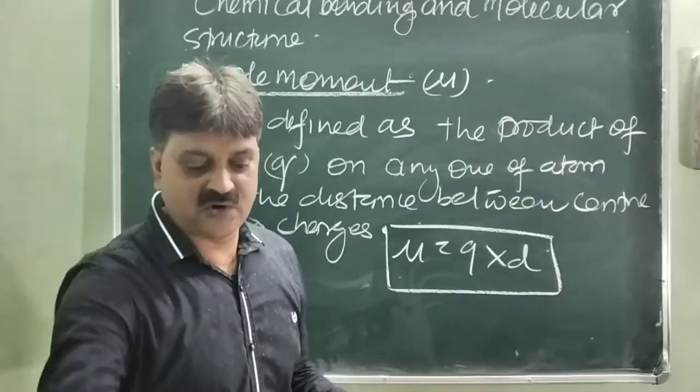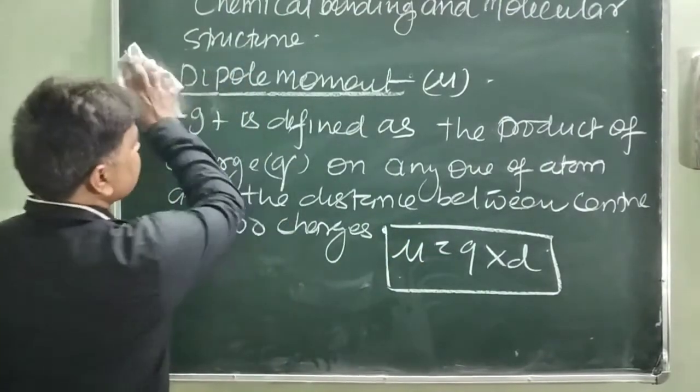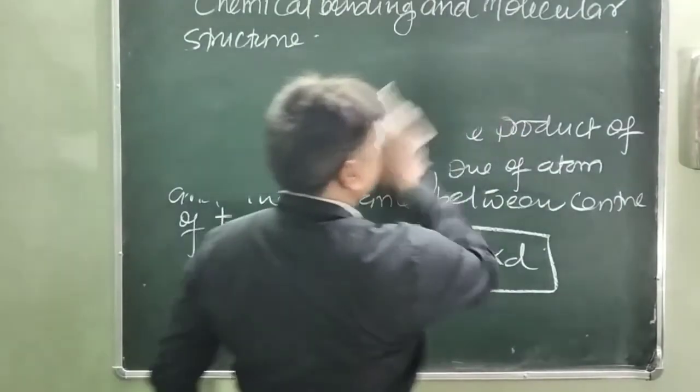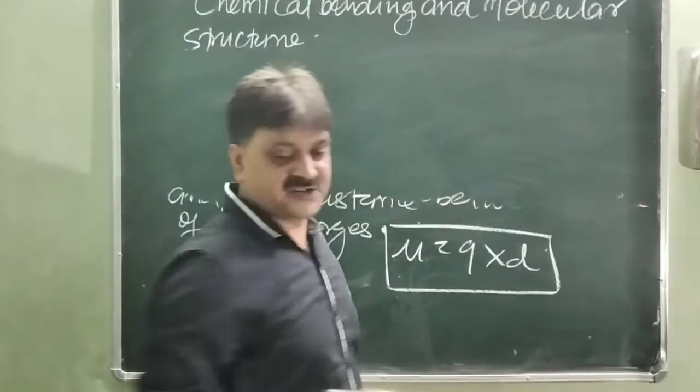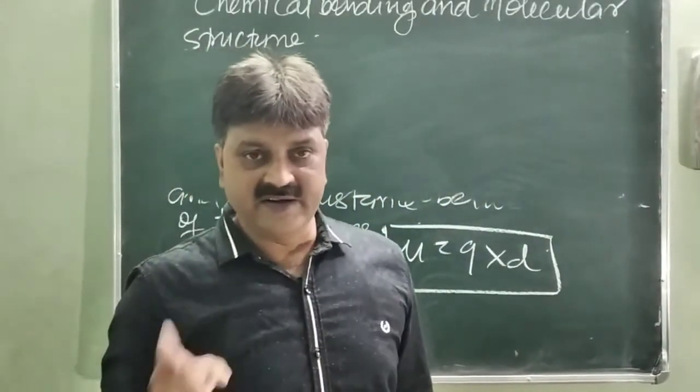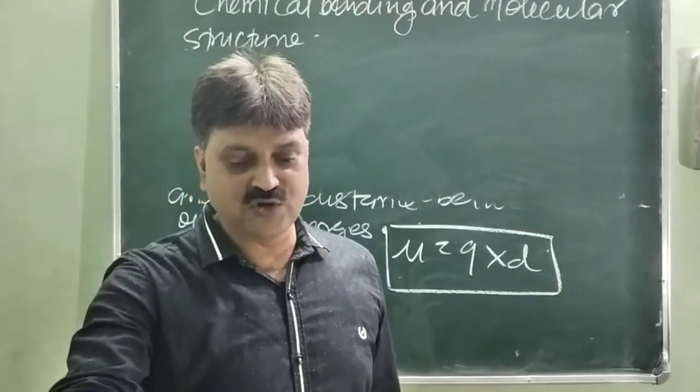The dipole moment is represented in the unit Debye. First, see how we express the Debye.